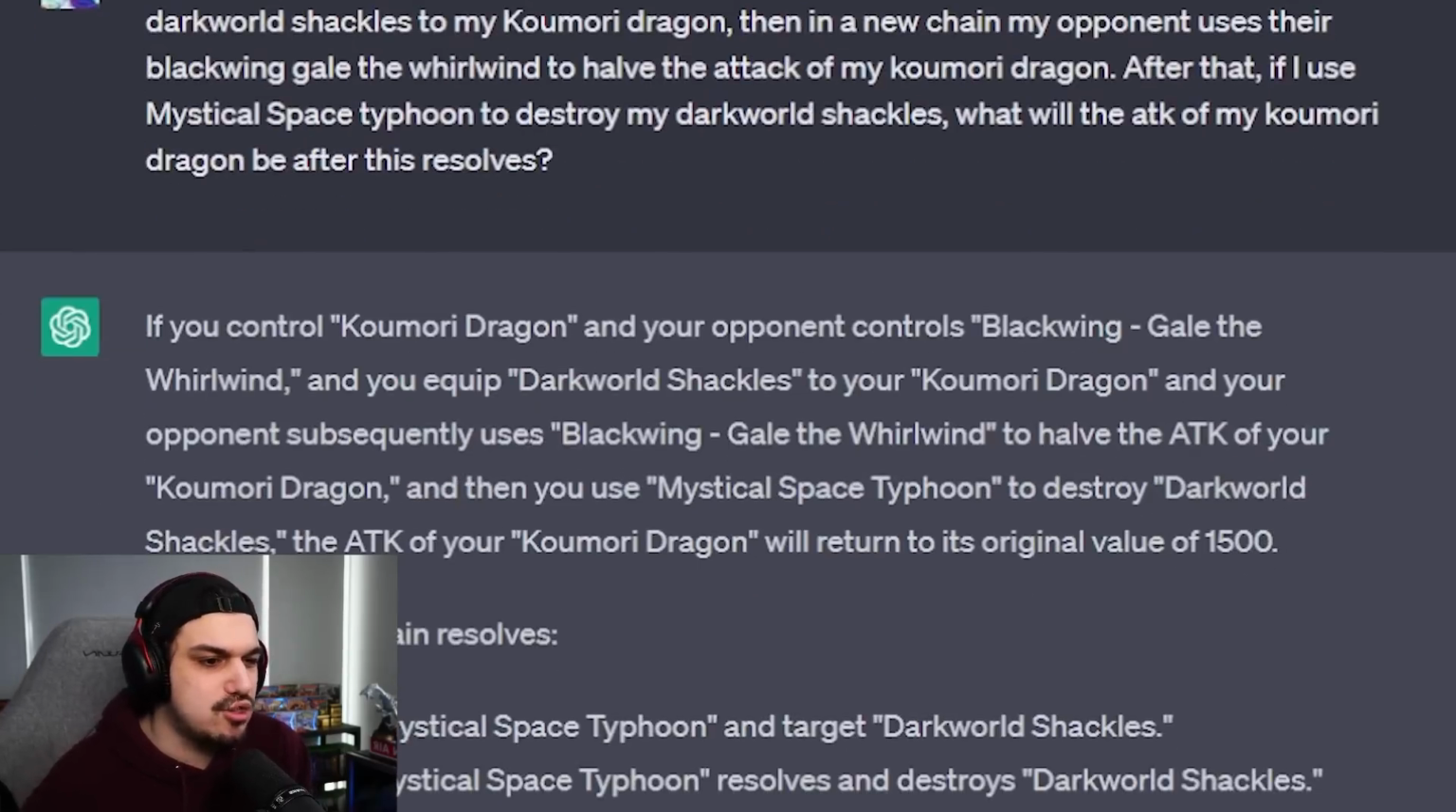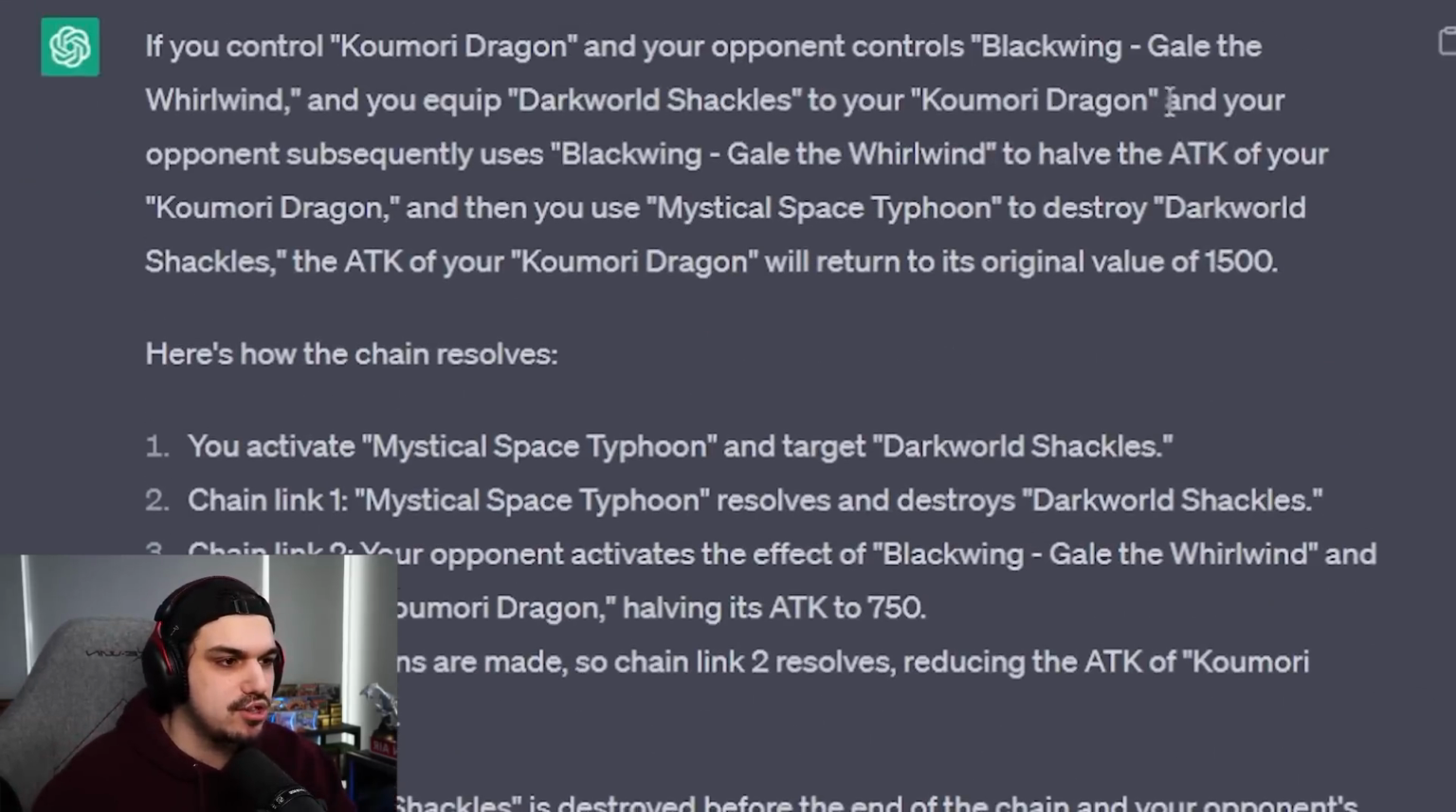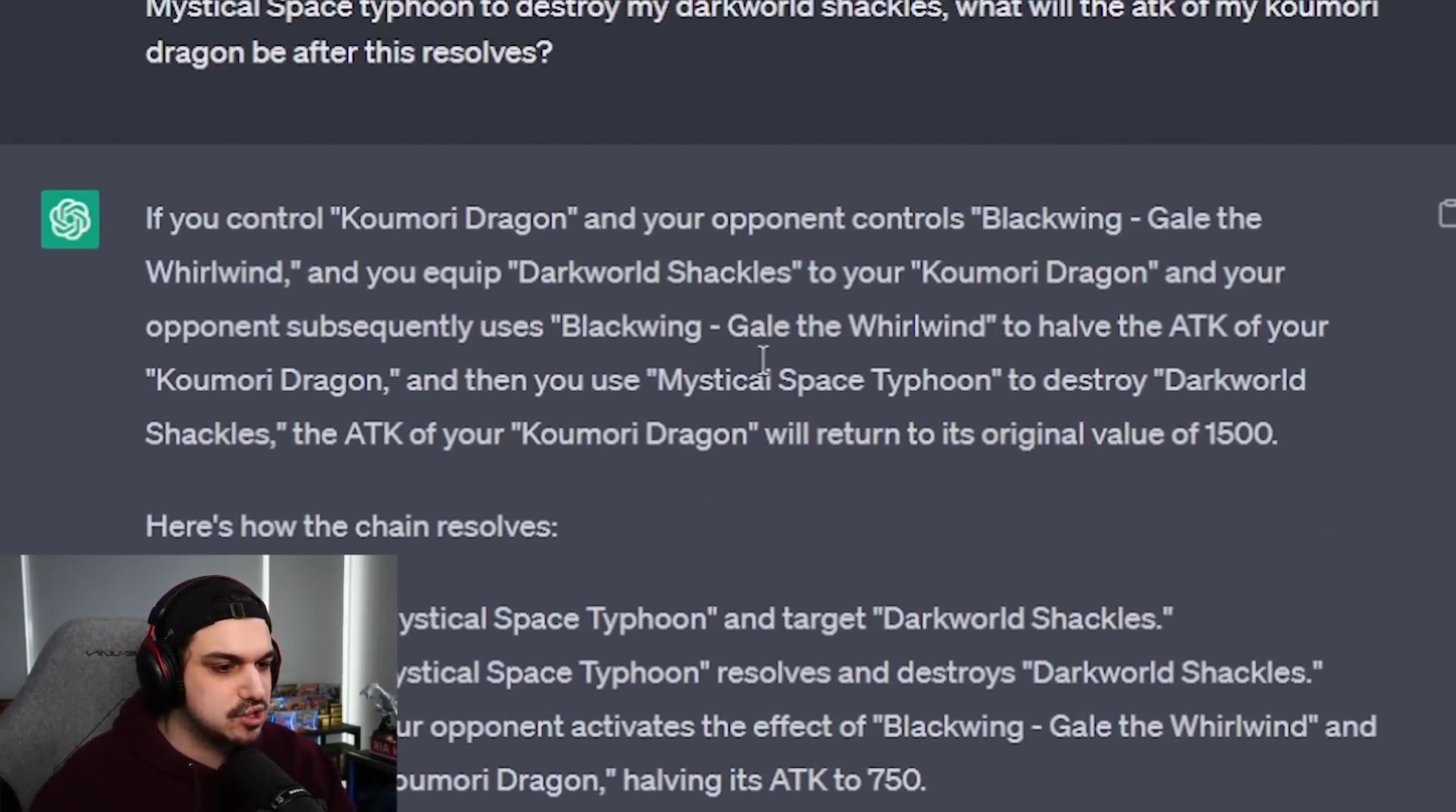If you control Kumori Dragon and your opponent controls Blackwing Gale of the Whirlwind, and you equip Dark World Shackles to your Kumori Dragon, and your opponent subsequently uses Blackwing Gale of the Whirlwind to have the attack of your Kumori Dragon halved, and then you use Mystical Space Typhoon to destroy Dark World Shackles, the attack of your Kumori Dragon will return to its original value of 1500.